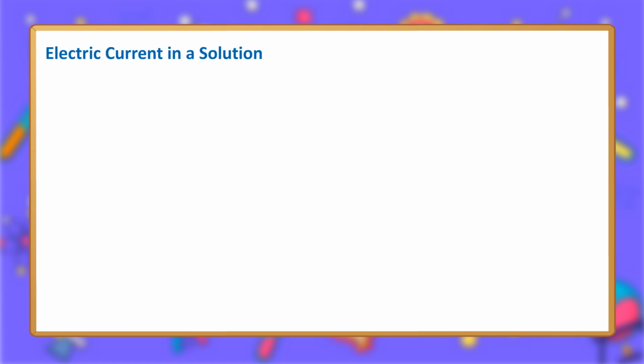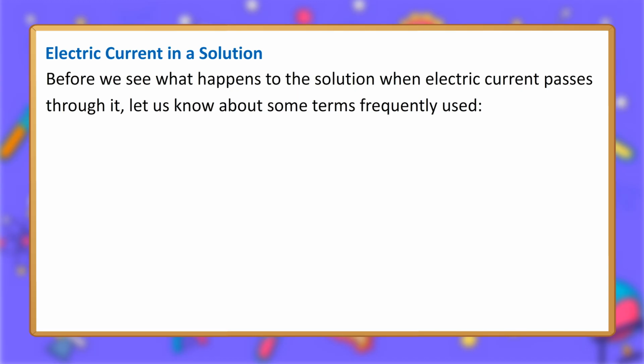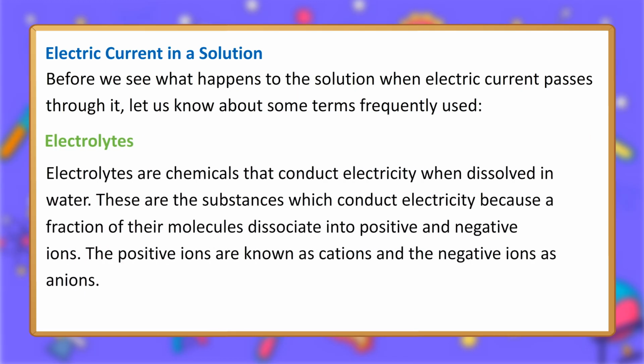Electrolyte. Electric current in a solution. Before we see what happens to the solution when electric current passes through it, let us know about some terms frequently used. Electrolytes. Electrolytes are chemicals that conduct electricity when dissolved in water. These are the substances which conduct electricity because a fraction of their molecules dissociate into positive and negative ions. The positive ions are known as cations and the negative ions as anions.